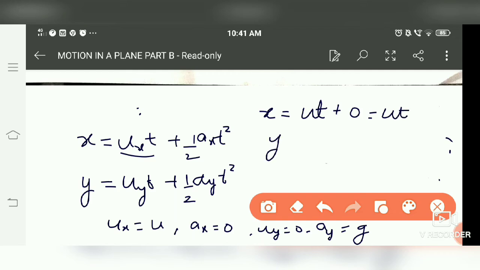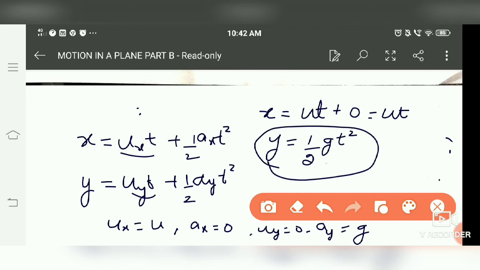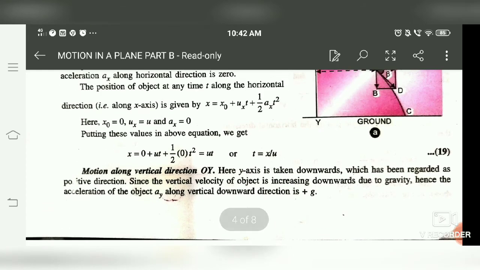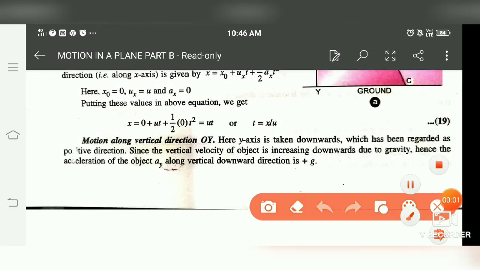y is equal to 0 plus half a y, that is, half g t square. So it's quadratic in t. This equation is quadratic in t, or we can say it's parabolic. It's actually the parabolic path. So you will get two values. One for x is equal to u, so from here we get x is equal to ut, or t is equal to x by u.